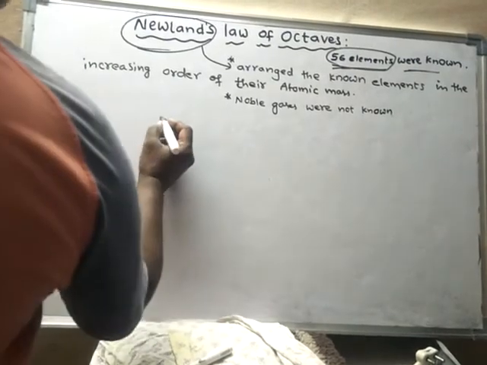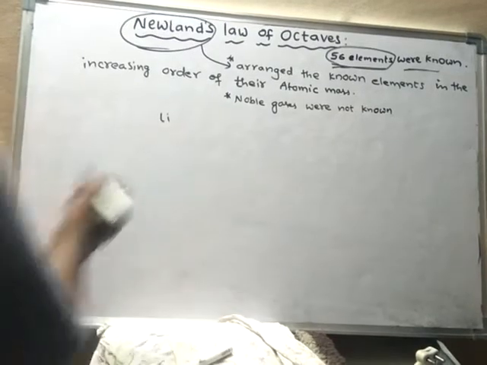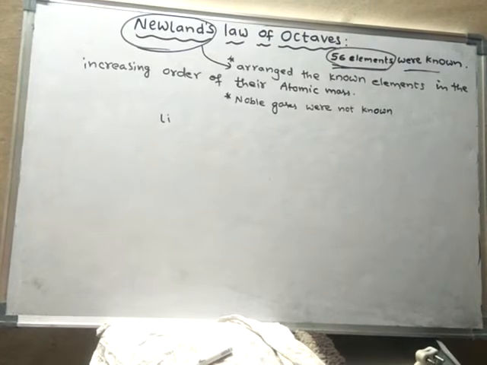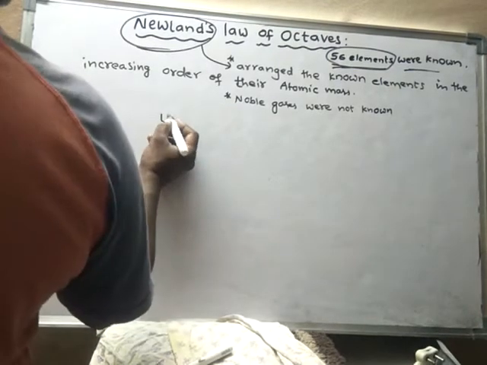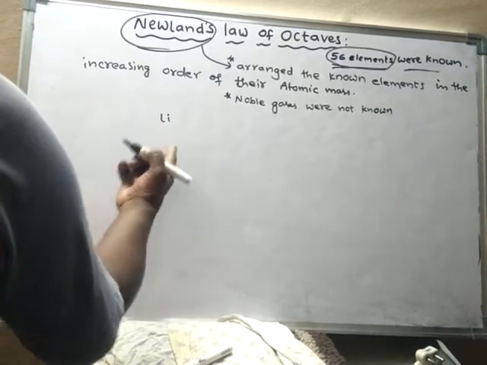Like lithium. He didn't give any place to hydrogen; he left hydrogen out of the classification. So lithium. What is the next element to lithium?